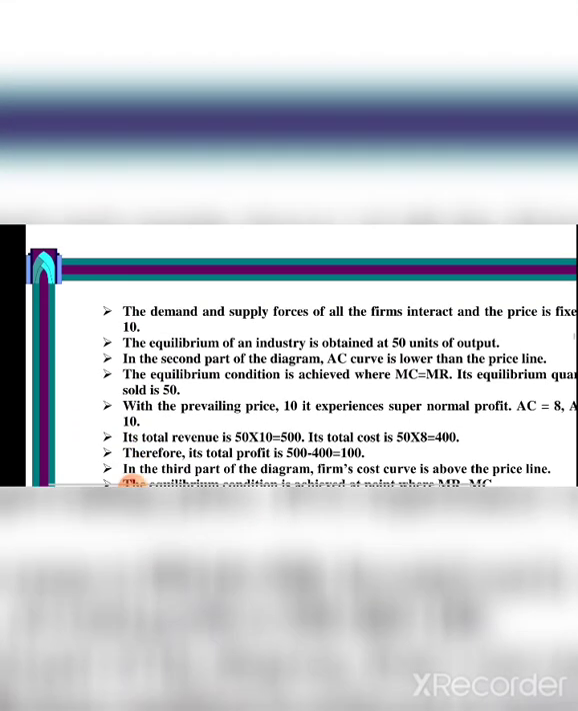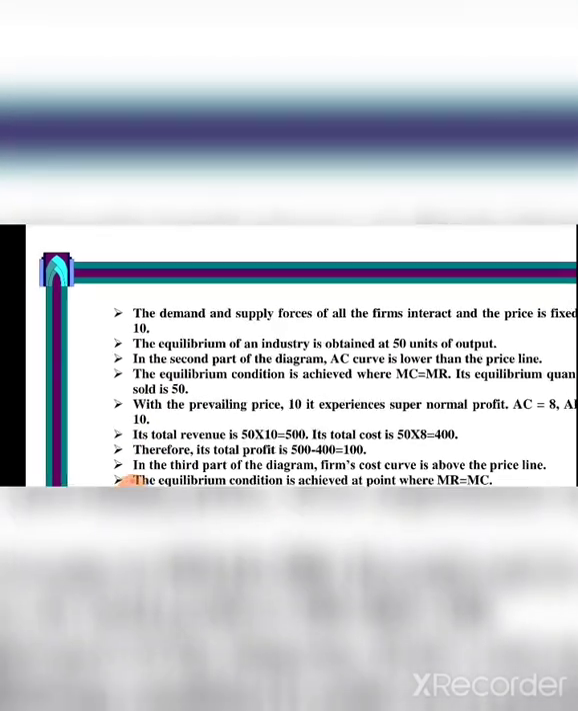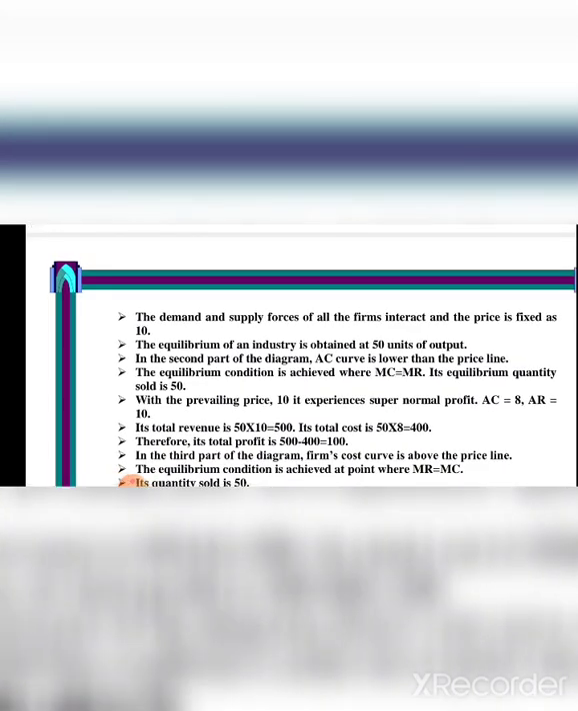Next we will see the demand and supply forces of all the firms interact, and the price is fixed as 10. The equilibrium of an industry is obtained at 5 units. We calculated units of output, and the profit is 50. In the second part of the diagram, the AC curve is lower than the price line. The equilibrium condition is achieved where MC is equal to MR. Its equilibrium quantity sold is 50.